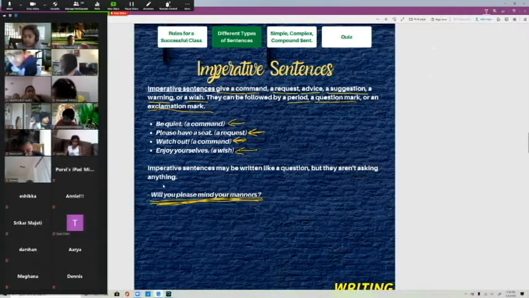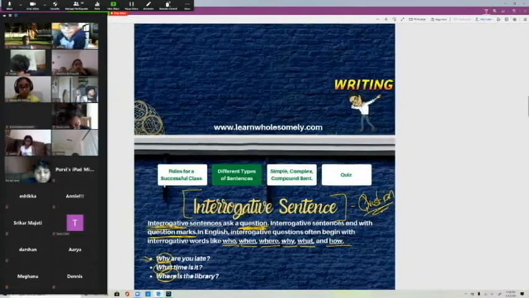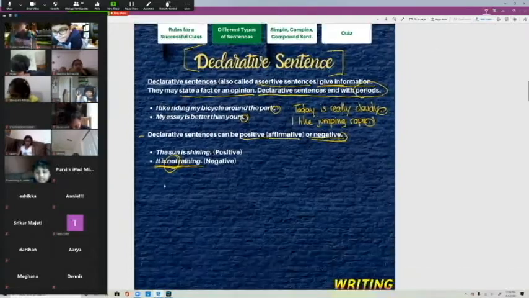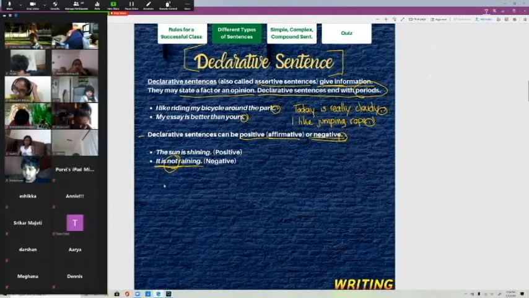I got a question about the declarative sentence. Okay, let's go over that real quick. Okay, what's your question? Oh yeah, can sentences have a fact or opinion but not end in a period?